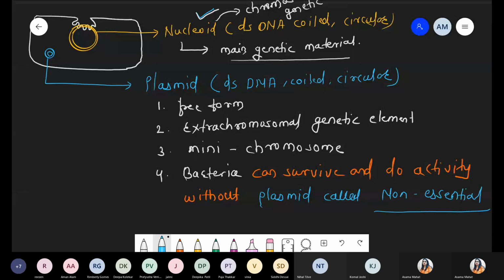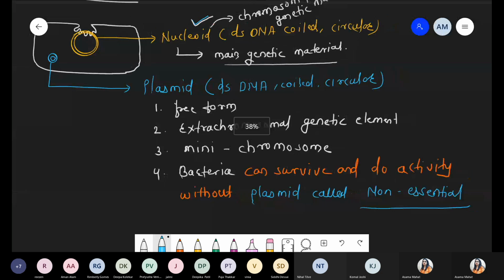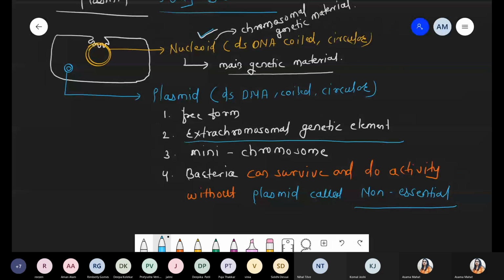So plasmids are extra chromosomal genetic material, and why do we say that? Because the gene number is low. Plasmid number varies from bacteria to bacteria. It is not necessary that every bacterium contains a plasmid. Few bacteria lack plasmids totally, because plasmid is extra genetic material not related to the central dogma, but it has some other function. We will discuss the types of plasmid at that point.